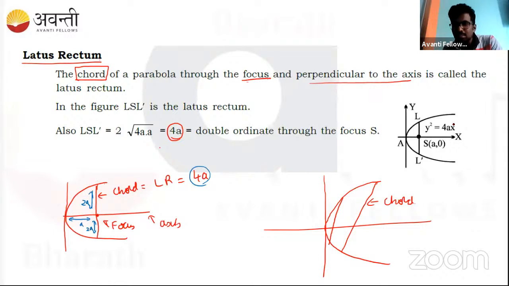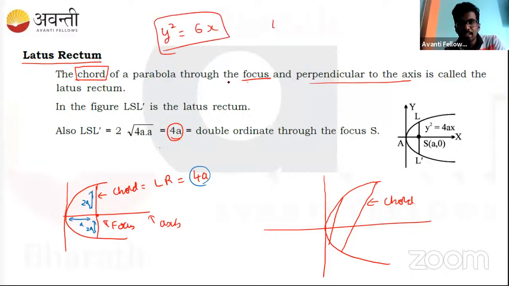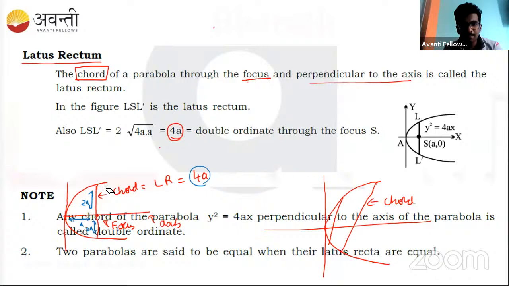Or you can just look at the coefficient of x. For example, if I say y square is equal to 6x, this is the equation of the parabola. What is the length of the latus rectum? Just by looking at it, we can say the x coefficient generally will be 4a only, right? So this itself is the answer. So what is the answer? It's 6. Can we say the length of the latus rectum for this parabola is 6? Correct, that's simple. Yes. So there are other important points, like these are the things.